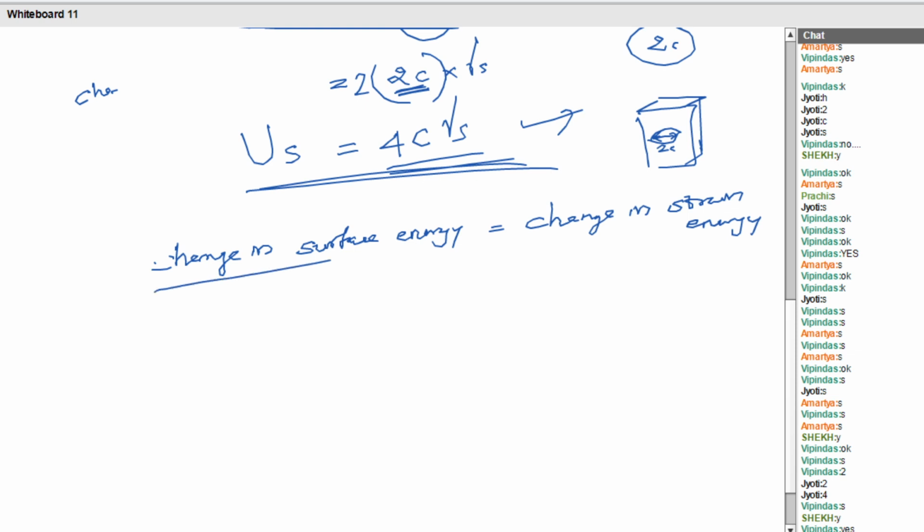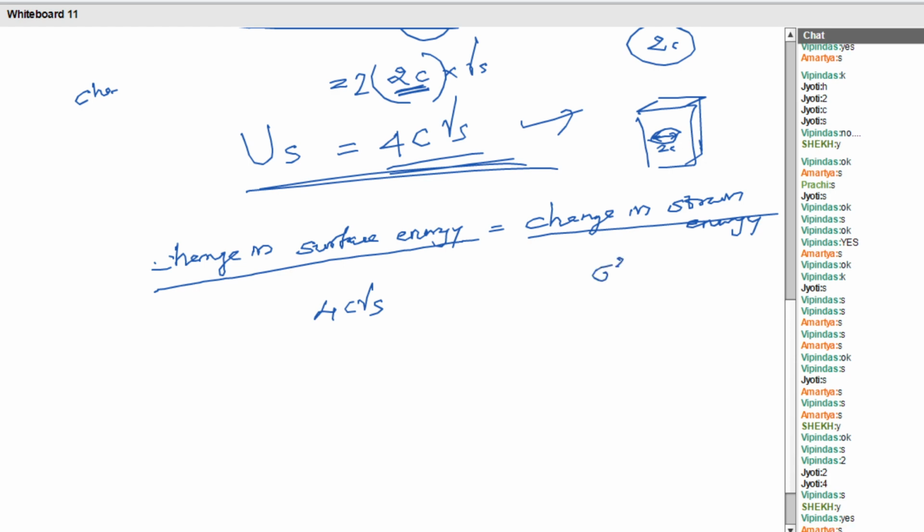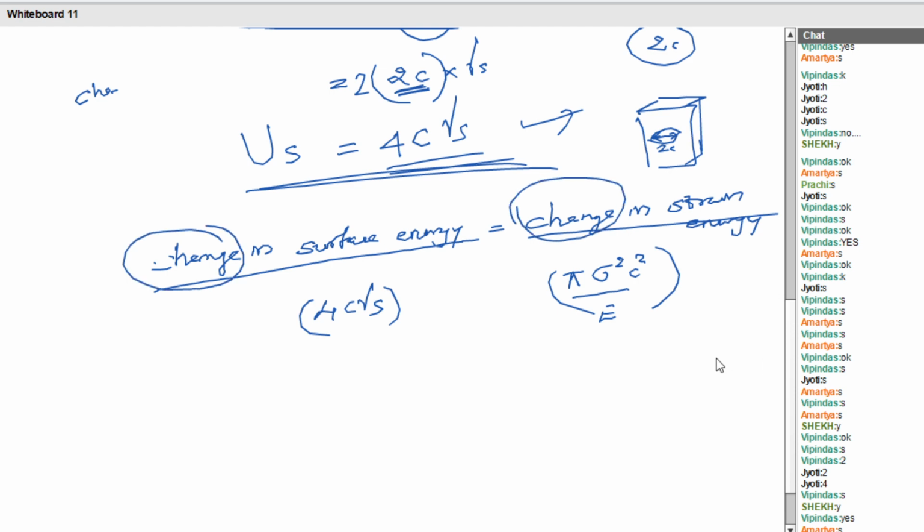Increase in surface energy is equal to the decrease in strain energy. Can I say like this? Change in surface energy is equal to the change in strain energy. What is the surface energy? 4c gamma s. What is the strain energy? Pi sigma square c square by E. Am I right? Then how can you represent the change there? That is the next task. Check the variables.